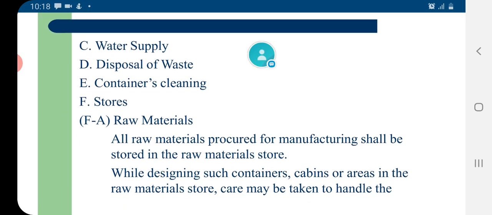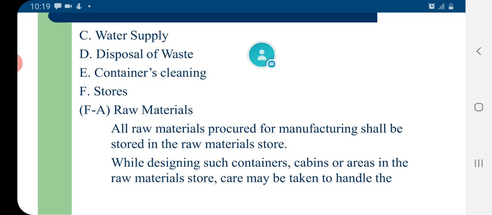There should be adequate water supply. As we have already discussed in Schedule Z of the Drug and Cosmetic Act for ASU drugs, the water which is supplied to the industries should be of drinking quality. It should be free from any contamination and pathogenic microorganisms. There should be a proper mechanism for disposal of waste. The waste, whether in the liquid state or the solid state, must have a proper mechanism for its disposal.